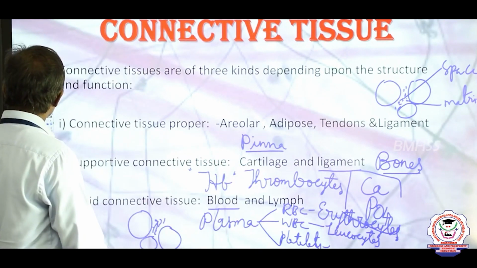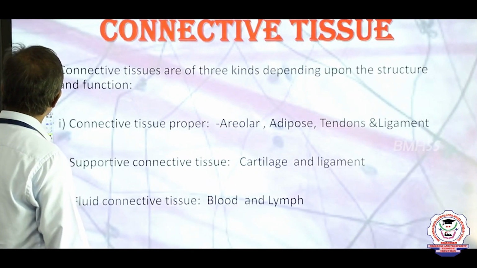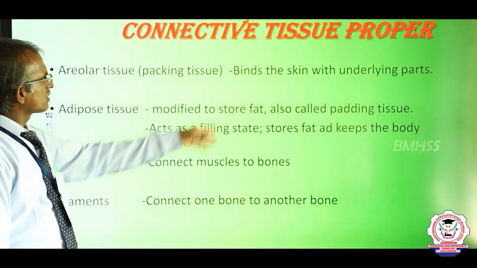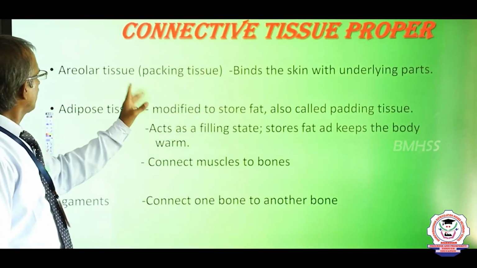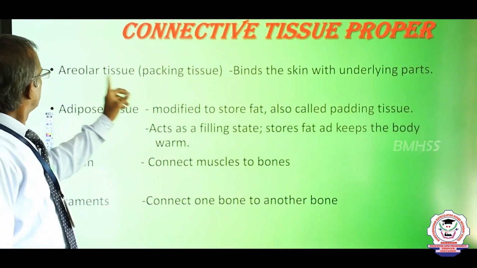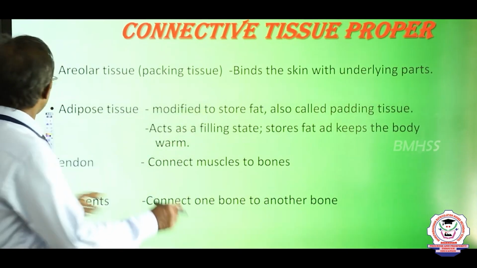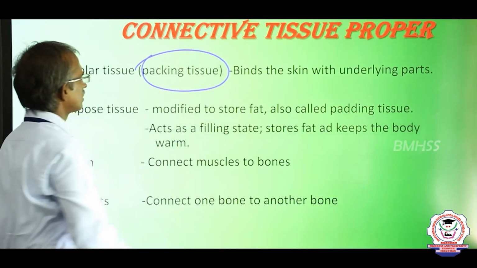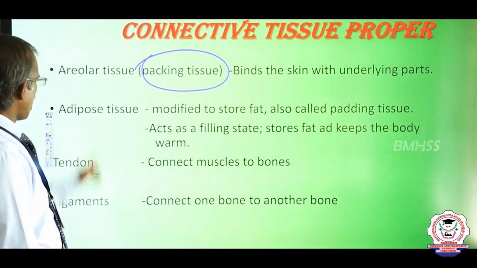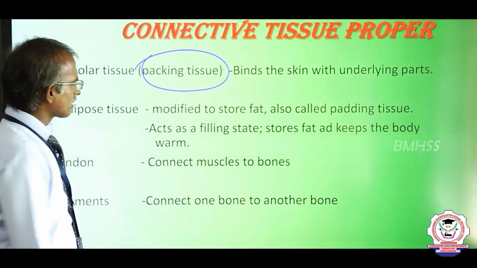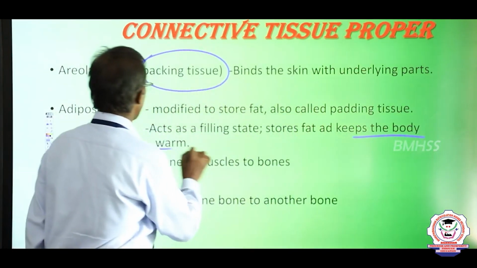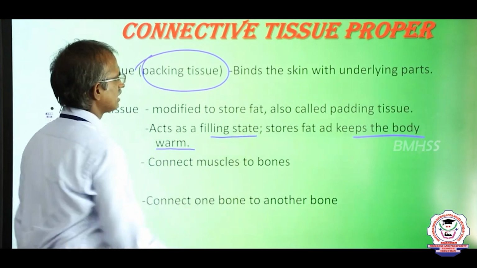Right. Now, the types of connective tissues we learnt already; let us sum up. Areolar tissue: what is the other name for areolar tissue? Packing tissue. This is a one mark question, a NEET question. Adipose tissue stores food material, keeps the body warm, and acts as a filling material.